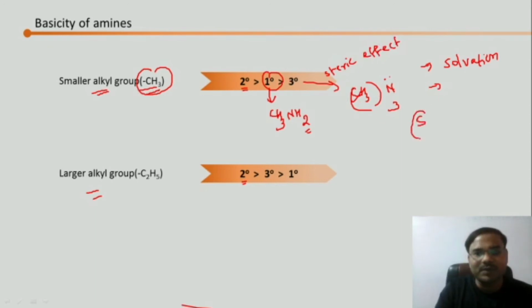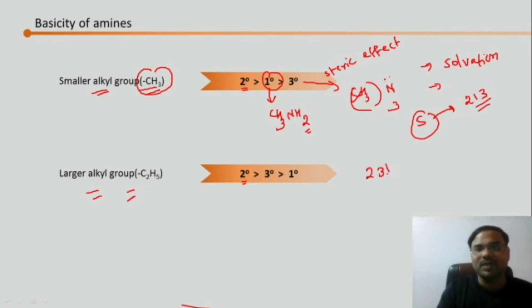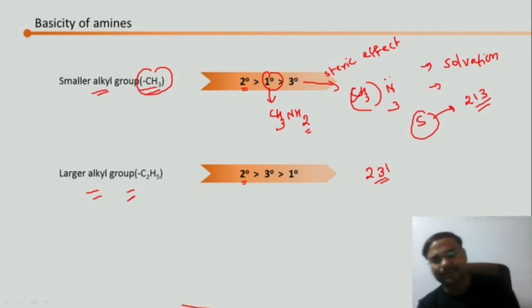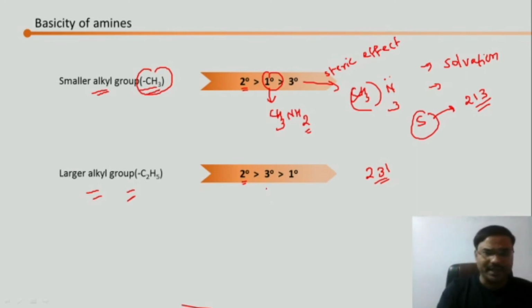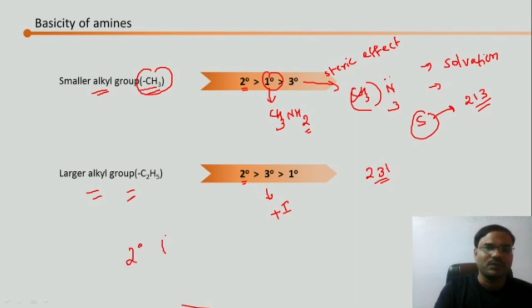So for small groups, the number is also small: 2, 1, 3. For large groups, tertiary is going to win over the primary. So 2, 3, 1, the number is larger. You can remember by this trick: for smaller, the number is smaller; for larger, the number is larger. So here the inductive effect is the winner. The inductive effect of three ethyl groups is going to win. Correct? So that is the order. For smaller groups you have 2, 1, 3, and for larger groups you have 2, 3, 1.